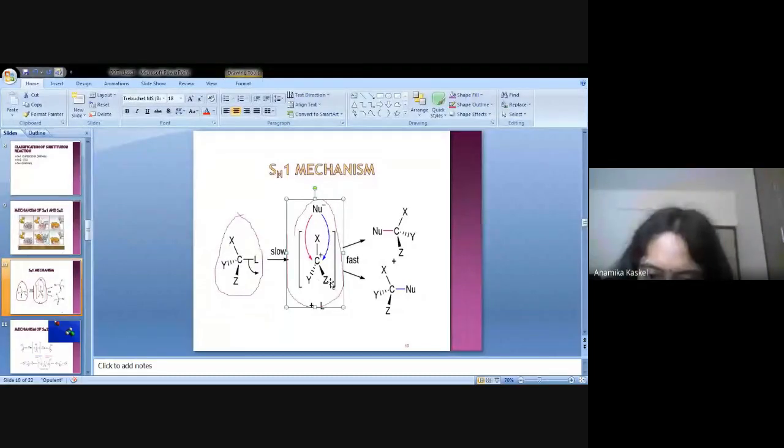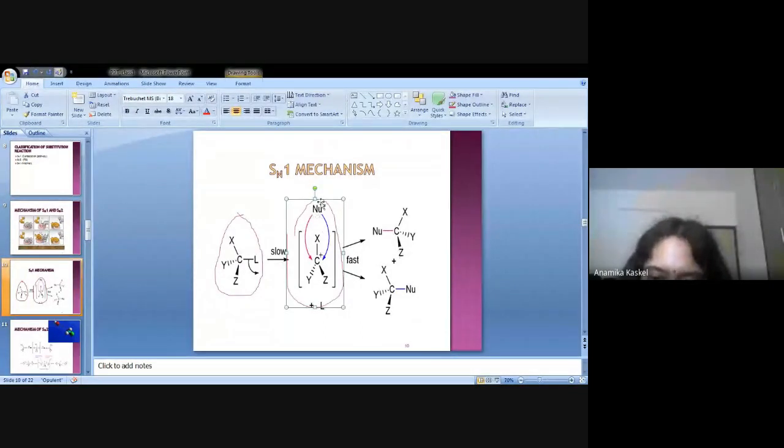This is a different issue. First of all, there is an alkyl chloride, and the bond cleaves slowly. After that, there is a carbocation formation. And after the carbocation formation, what happens? If the nucleophile attacks from this side, there is a formation of X, Y, Z in the simple way.